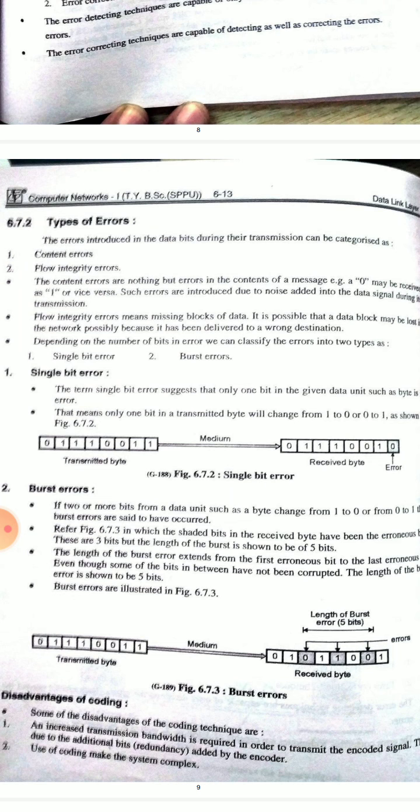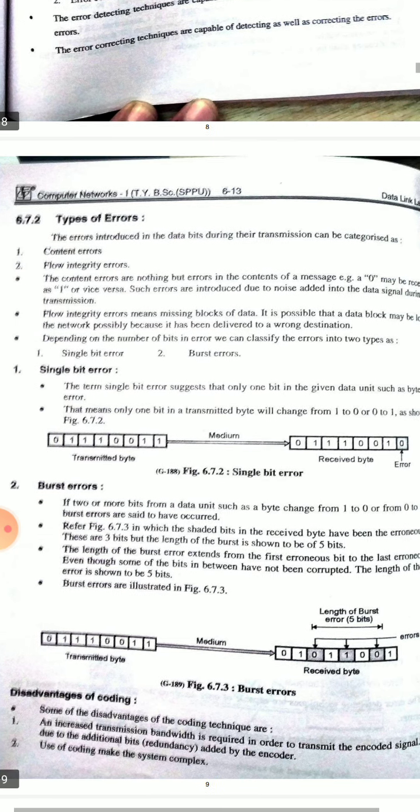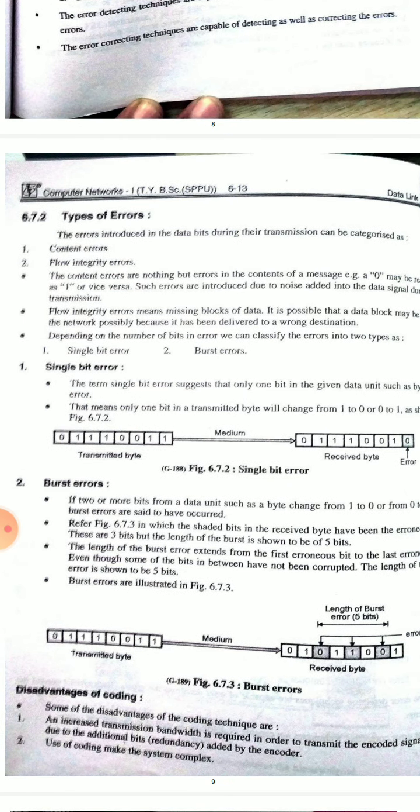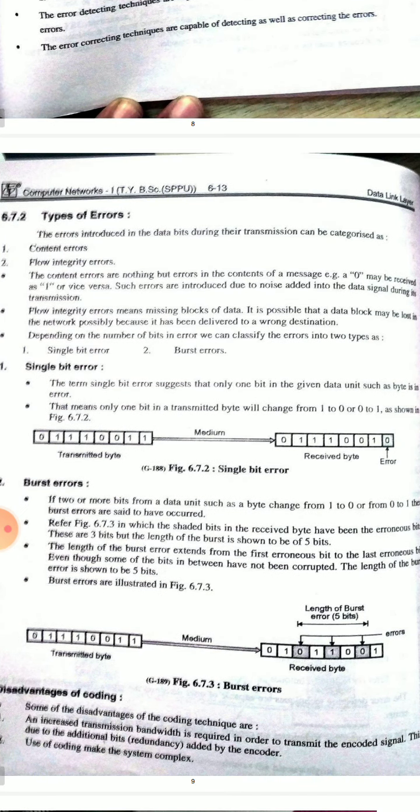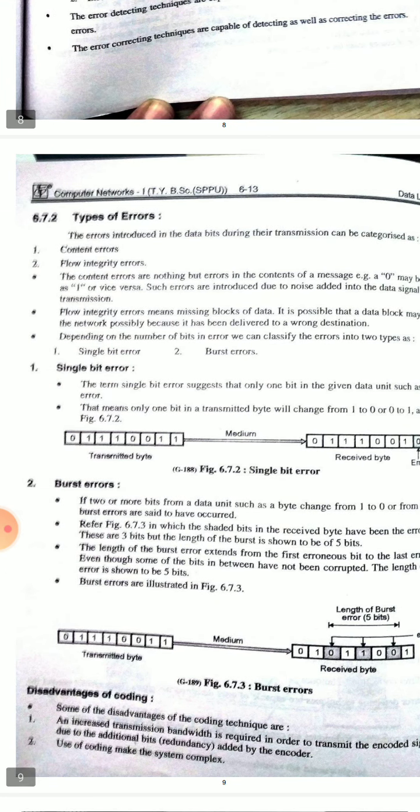These are nothing but single bit error and burst error. Let me see the detail about the single bit error. The term single bit error suggests that only one bit in the given data unit, such as a byte, is in error. That means only one bit of the transmitted byte will change from 1 to 0 or 0 to 1, as shown in the figure here.